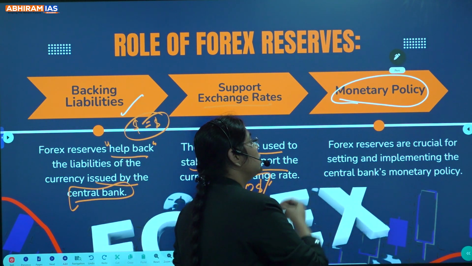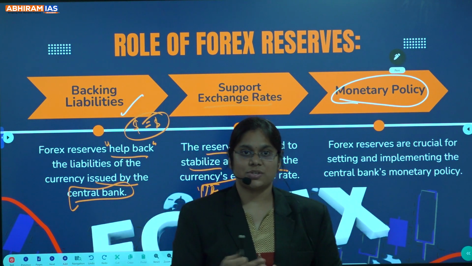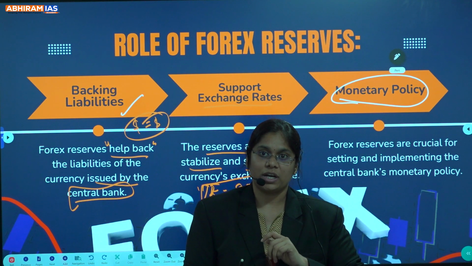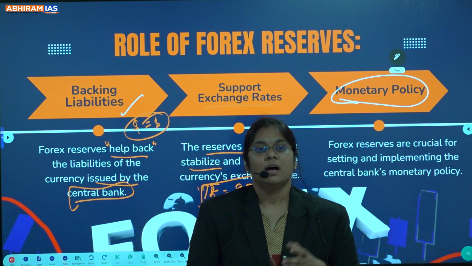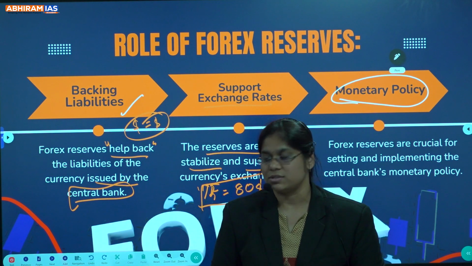And the third one is the monetary policy. As we discussed, it also helps in the regulation of monetary policies. For example, the repo rate and reverse repo rate: how much the repo rate should be with respect to our forex reserves, how much the reverse repo rate should be, and also bank rates, etc.